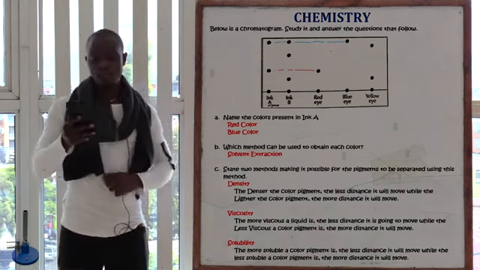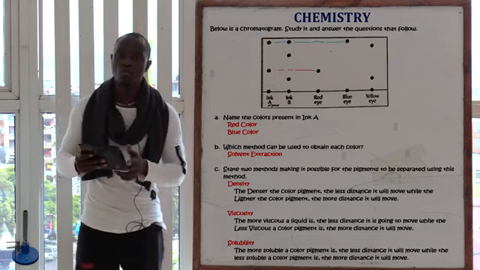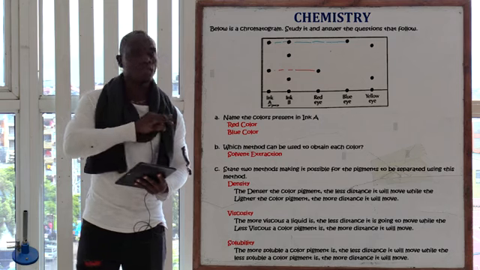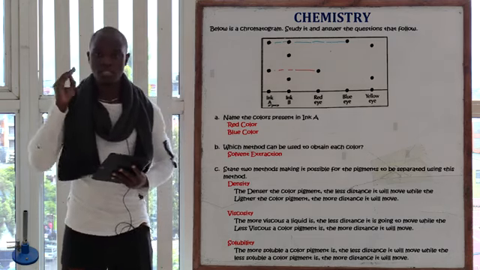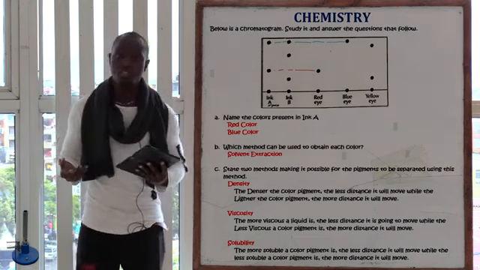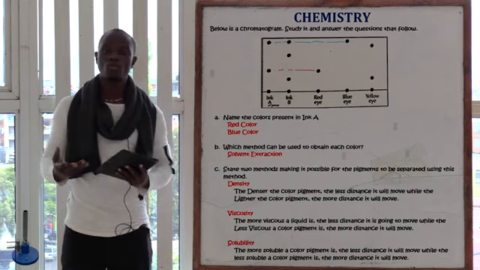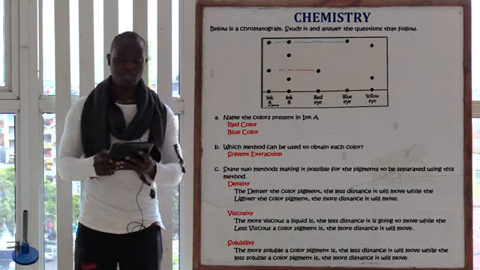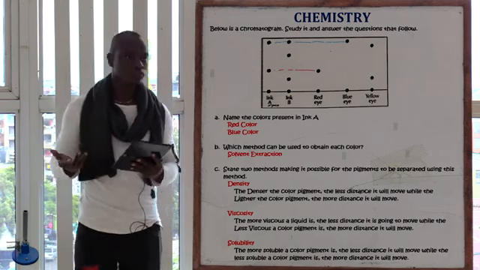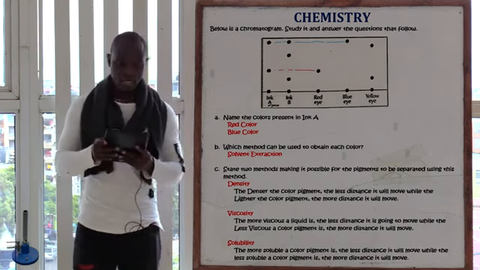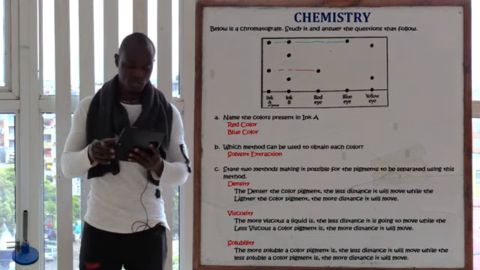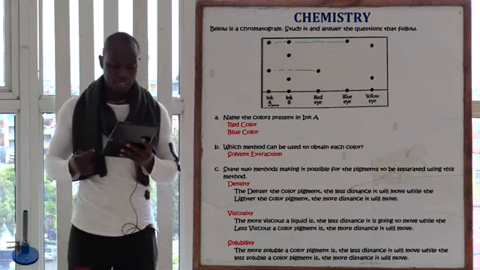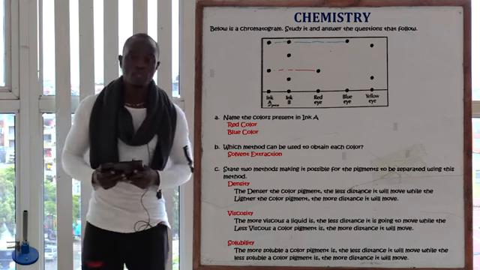But anytime in the exam, if you are asked this question, which method can be used to remove or to obtain a color from the chromatogram? The method is always solvent extraction. If you are asked which is the best solvent to use in this method, the best solvent to use is always propanol. You can also use ethanol, you can use methanol, etc. But the best one to use is propanol. So the next question is asking, state two methods making it possible for the pigments to be separated.